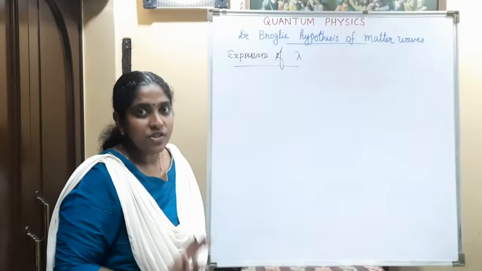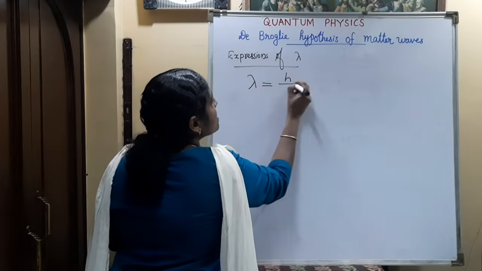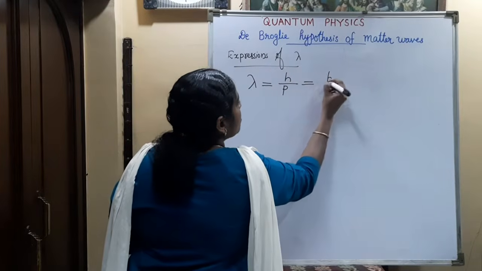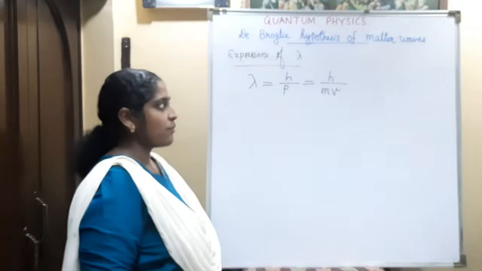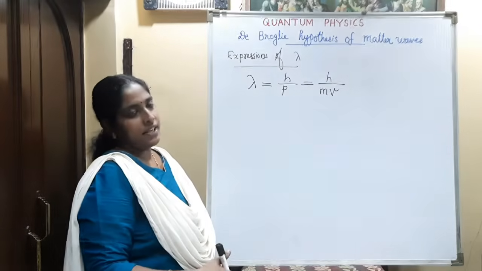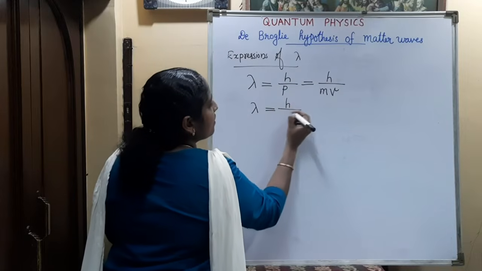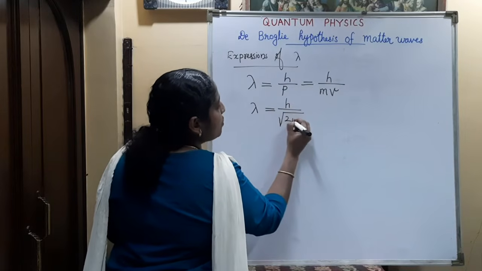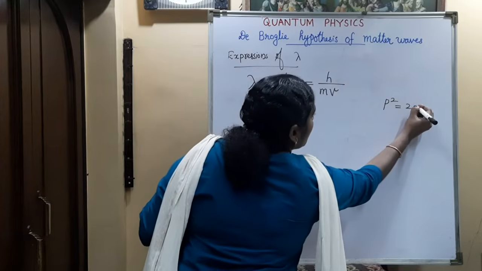We can see the expression of de Broglie wavelength. Lambda is equal to h by p, that is equal to h divided by mv. h is the Planck's constant, m is the mass of the particle, v is the velocity of the particle. If the energy is given, we can write this lambda as h divided by root of 2mE, because momentum square p square is equal to 2mE.